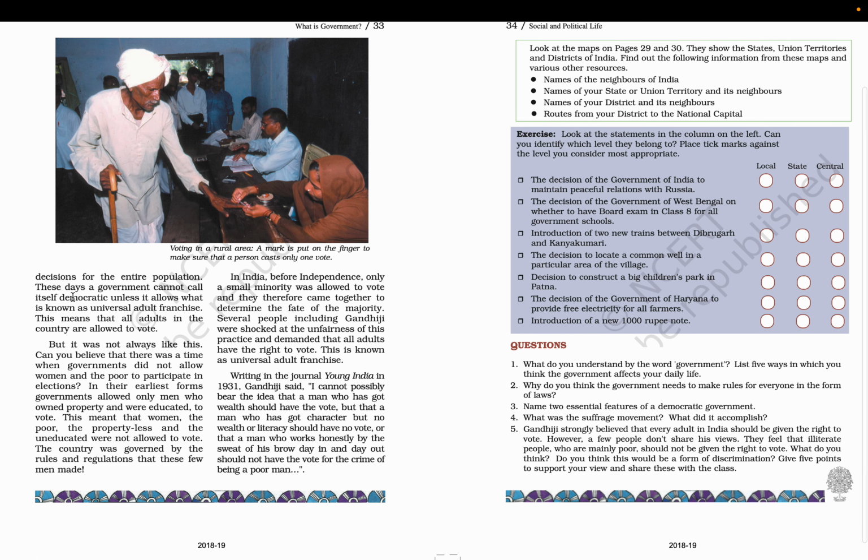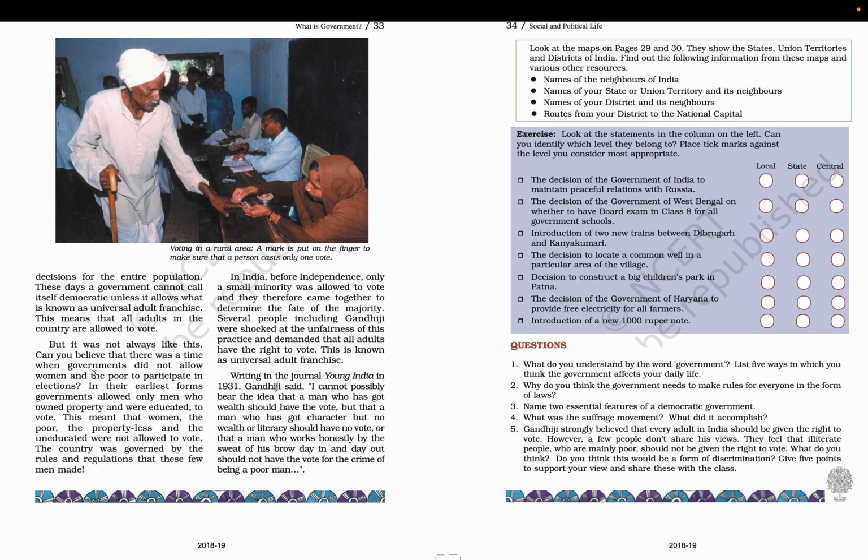These days, a government cannot call itself democratic unless it allows what is known as universal adult franchise. So this becomes a primary feature of a democratic government. This means that all adults in the country are allowed to vote. But it was not always like this.